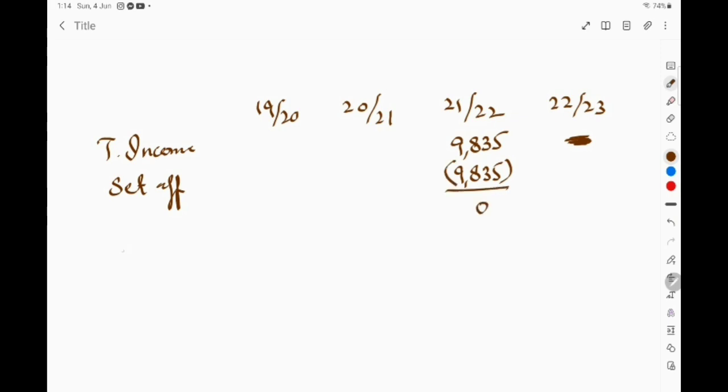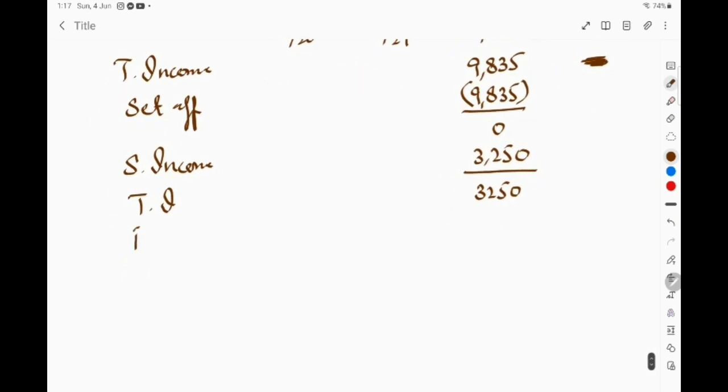Remaining income, saving income is given as 3,250. So saving income 3250 makes total income as 3,250. This is total income, but after deducting the personal allowance, 12,570, it will reduce to 0.